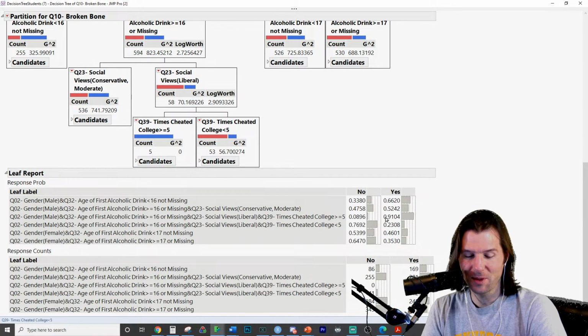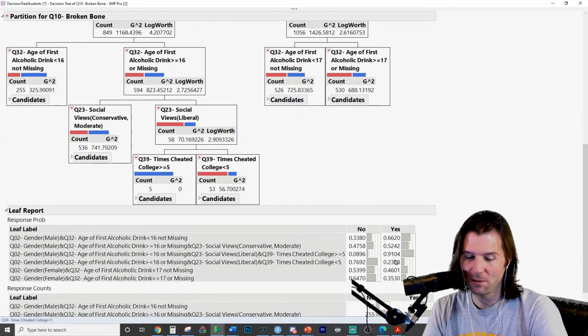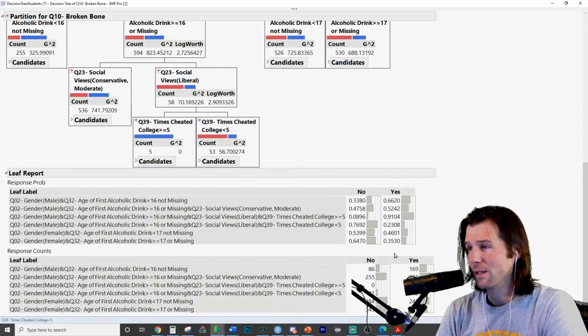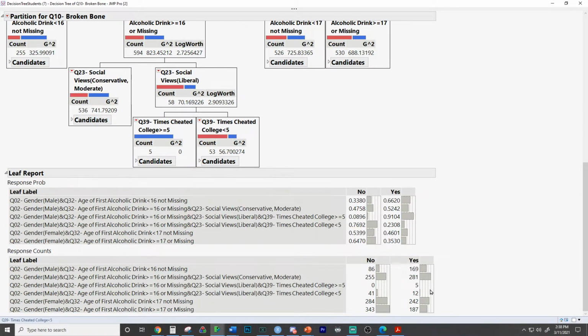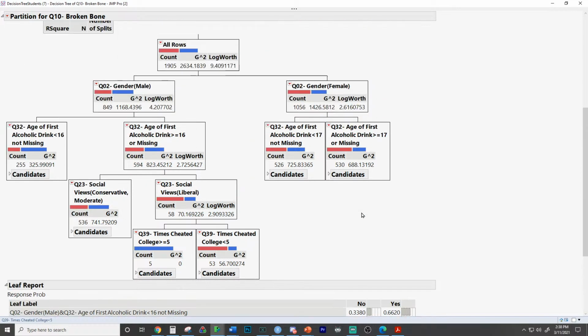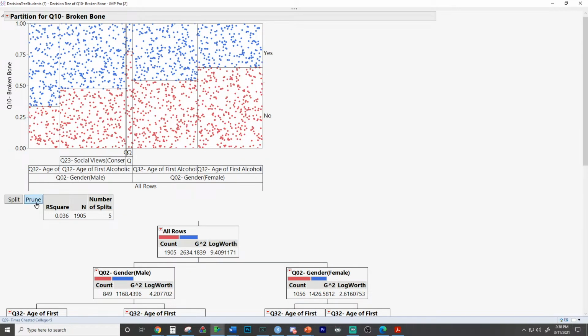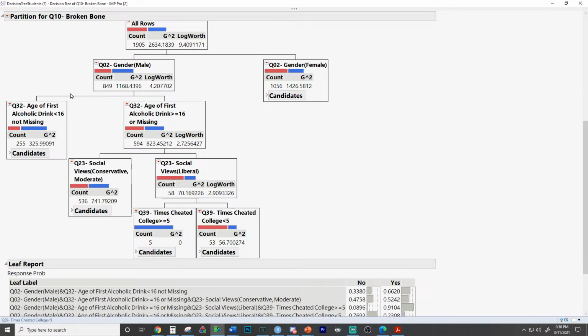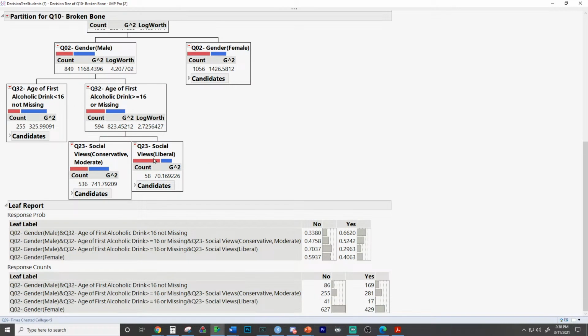JMP does weird calculations up here. Don't worry, we use them. But yes, I've noticed that, and I really need to contact JMP and say, what are you doing with that? We go by those numbers, so don't worry, but every single person in this group has broken a bone. I really want to contact JMP and just say, what's going on with those? Because that's just so weird to me. JMP, we need to talk about what's going on with your numbers.